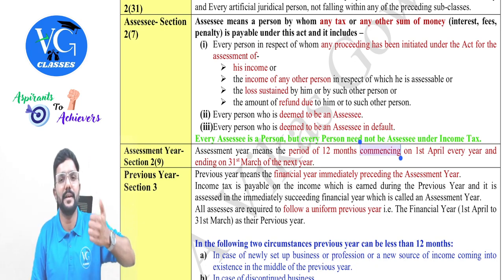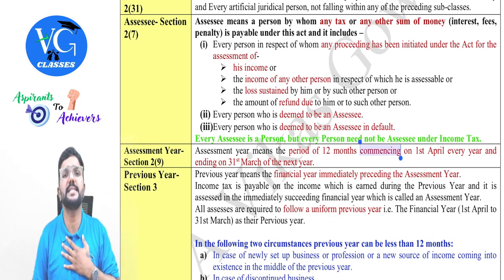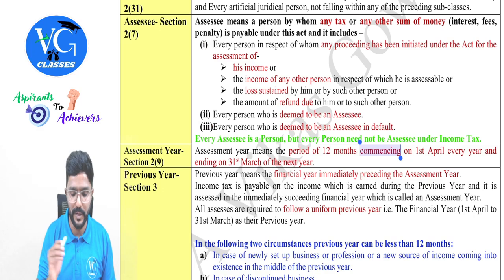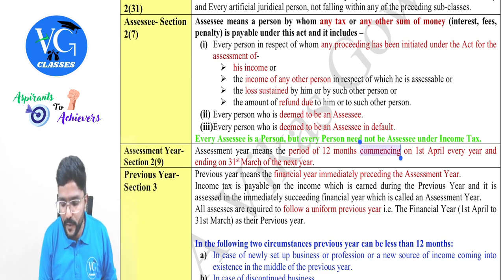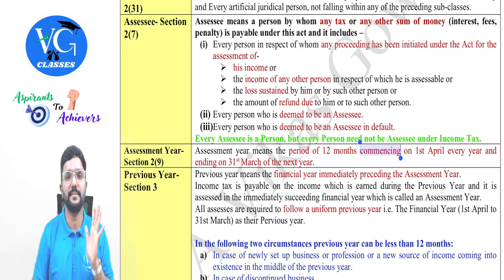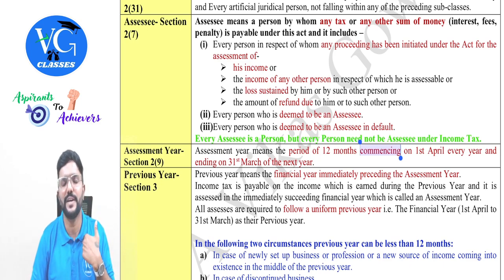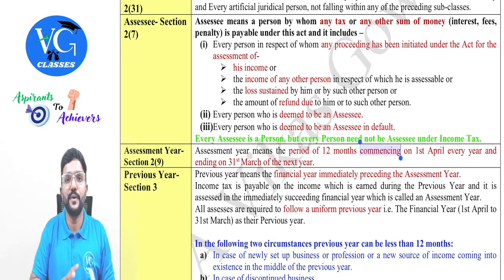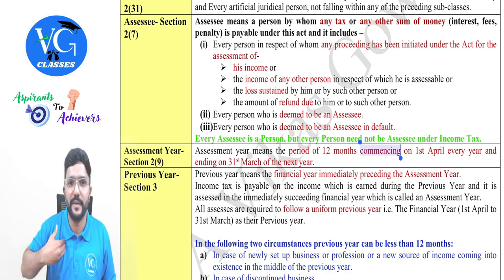So if I am paying income tax or interest, late fee, or penalty under the Income Tax Act, am I called an assessee? Yes. And it also includes the following people. Who are those? One by one. If I am a person against whom or with respect to whom any proceedings have been initiated under the income tax law to compute my income or to compute the amount of loss which I have suffered, or I have already claimed an income tax refund but they are recomputing it or reassessing it, or they are computing the income of some other person with respect to whom I am assessable, like clubbing of income.